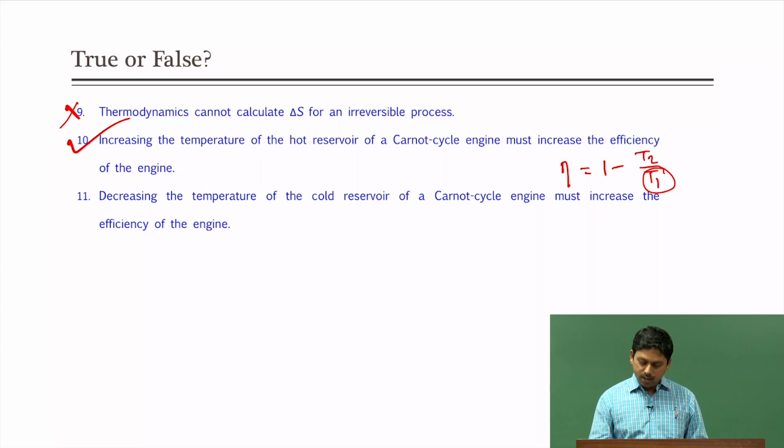Decreasing the temperature of the cold reservoir, again if we decrease T2, what will happen? T2 by T1 will become smaller, eta will increase, so it must increase the efficiency of the engine, which is also true.